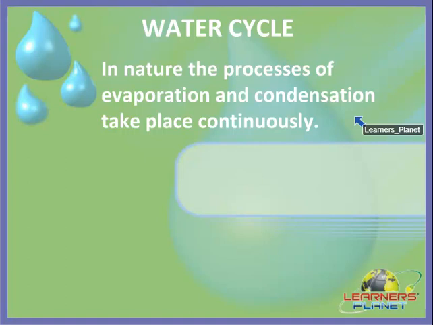Yes, the change of the state of water vapor or steam into water is called condensation. So children, in nature, the processes of evaporation and condensation, that means the change of water into water vapor and water vapor into water, take place continuously, right?